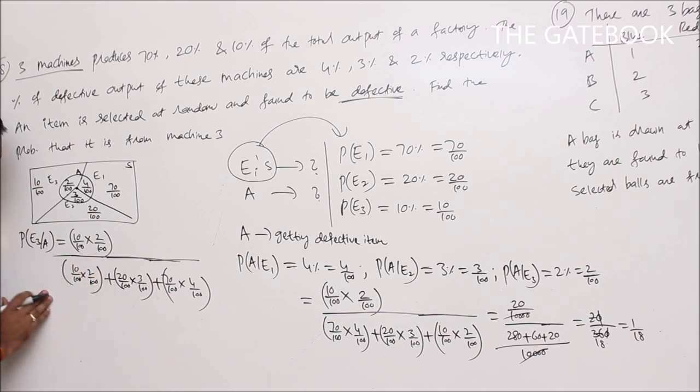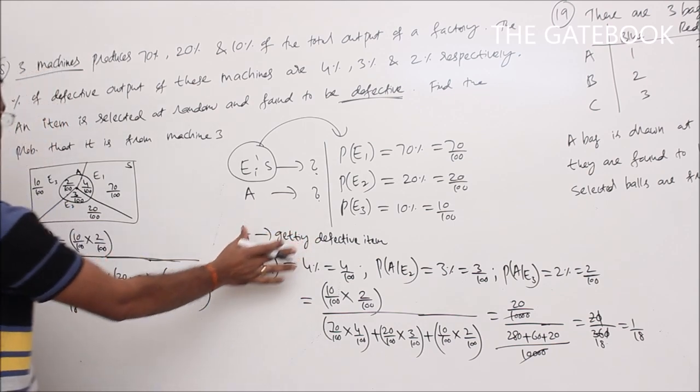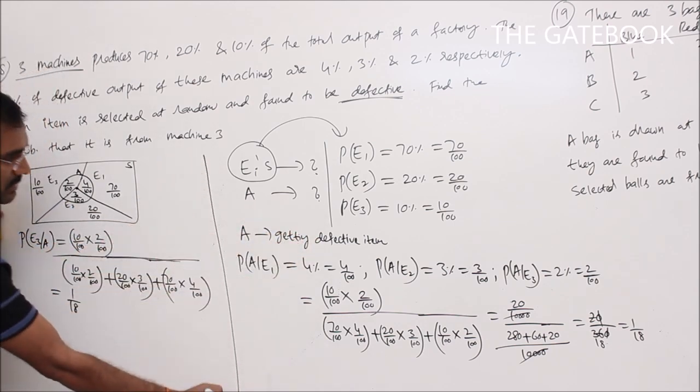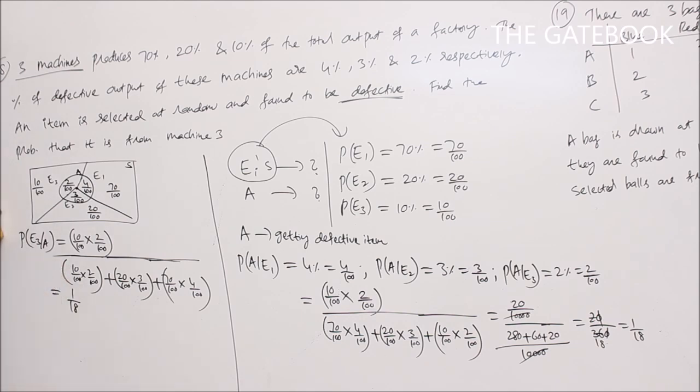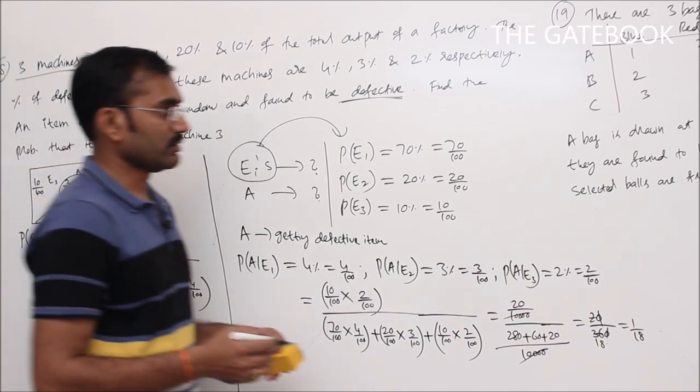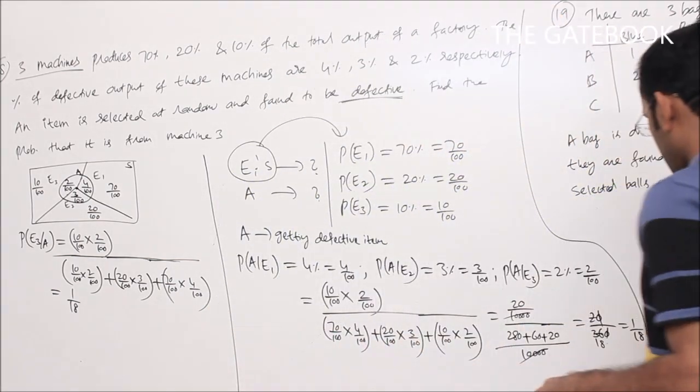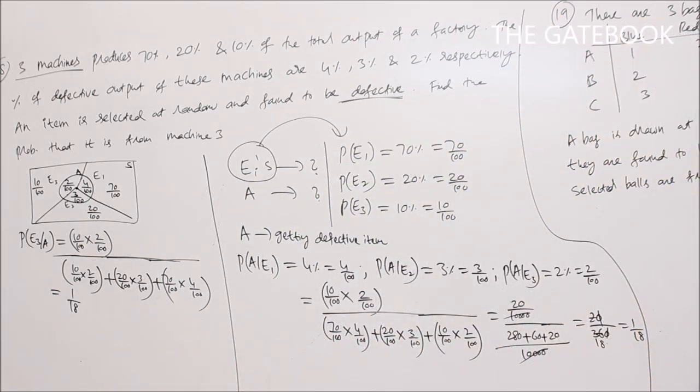Simplifying this, we get the corresponding probability, that is the required one. The probability that an item found to be defective is from machine 3 is 1 by 18. That is the corresponding probability. So we can apply that formula or we can go for this shortcut method. Both will give the same answer. Now next, going for the 19th question.